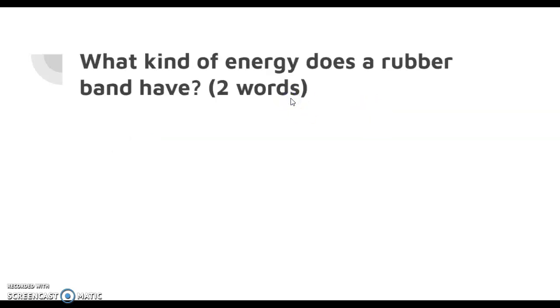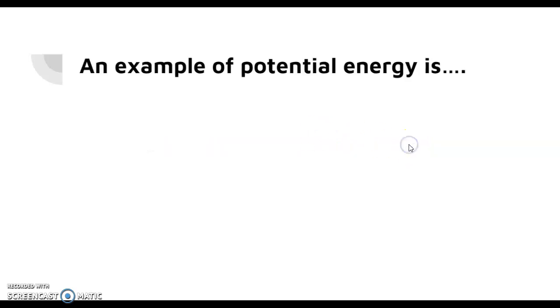What kind of energy does a rubber band have? Now, I know with my class, I haven't really mentioned this as much. It was in the lab station in the Organize It section, but a rubber band has something called elastic potential energy. When a rubber band is stretched out and you're just holding it, it has the potential to become kinetic, and rubber bands are elastic. So it has elastic potential energy.